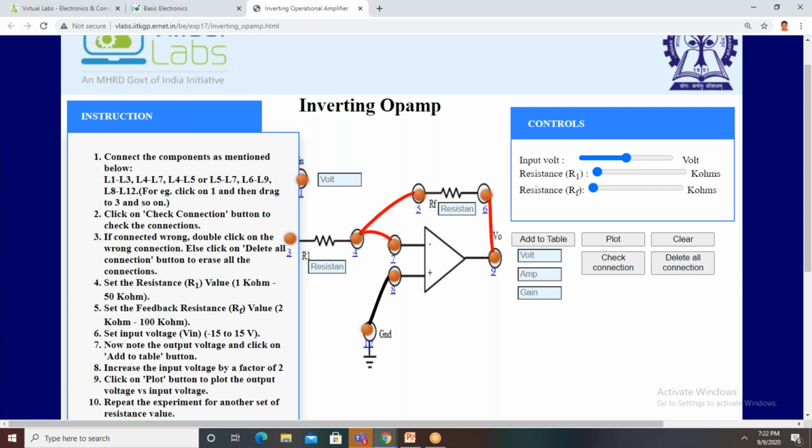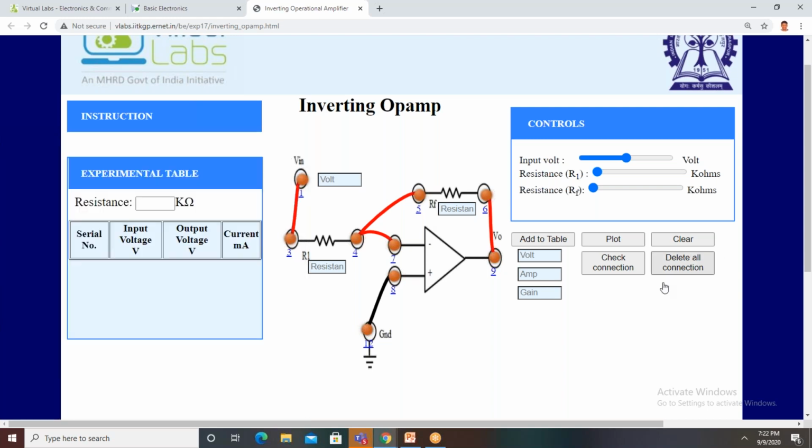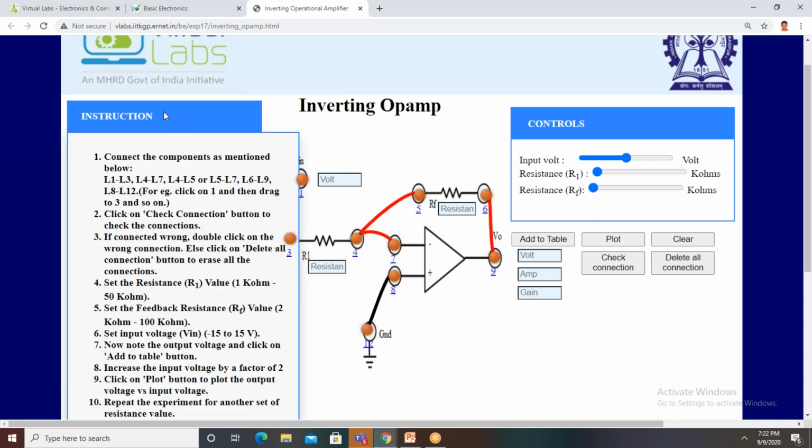First we have to fix the resistance R1. What is the minimum value, what is the maximum value here? It is almost 50k. So it varies from 1 kilo ohm to 50 kilo ohms. You can take any value according to our requirement. For example, if you want 5 kilo ohms, just by moving this dot or knob, we can vary the resistance. Now what is the value of R1, ma'am? 5 kilo ohms. Yeah, 5 kilo ohms.